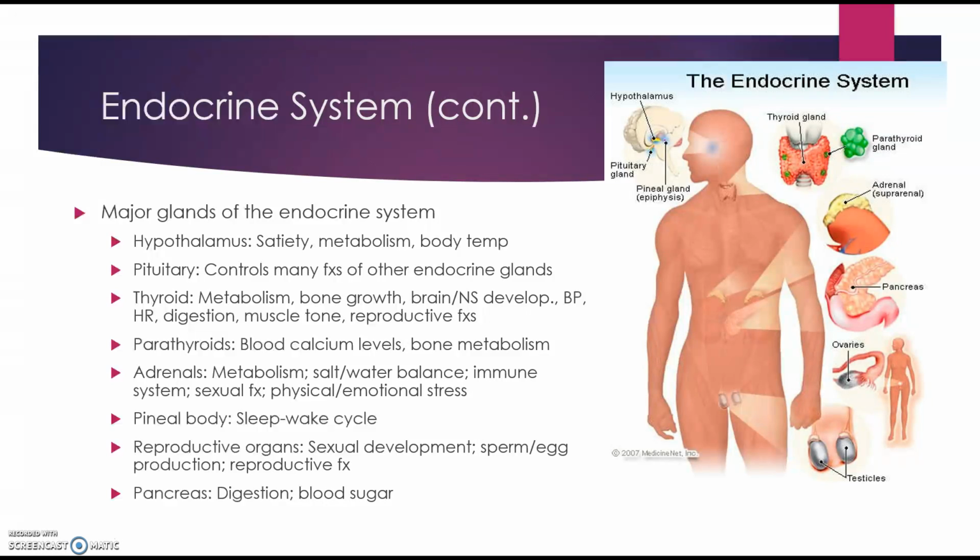It has digestive and hormonal functions. One part of the pancreas, which is the exocrine, secretes digestive enzymes. And then also the pancreas plays a role in secreting insulin and glucagon, which help regulate the blood sugar levels in your body.